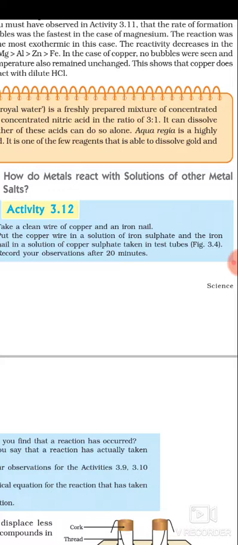A plus BC gives B plus AC, meaning A displaces B from the compound BC. So a displacement reaction is one in which a more reactive species displaces a less reactive species from its compound. I think you remember it very clearly.